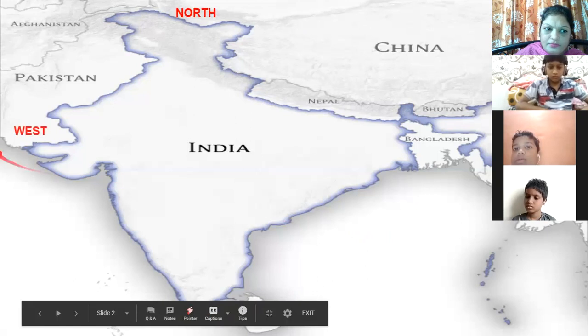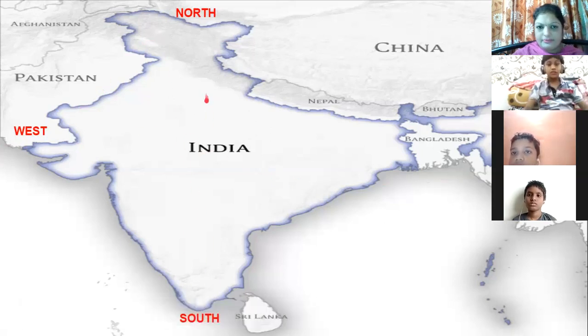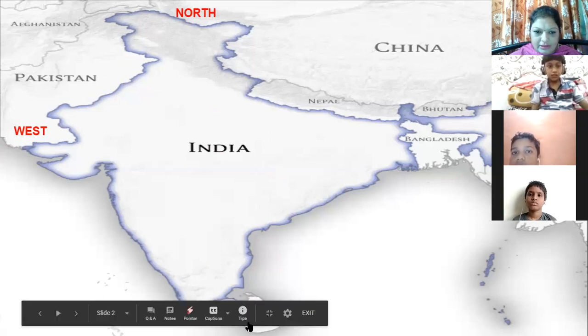Then you have your west. That means to the left is your west. And to the right is your east. So we have four directions. North of India, then you have south of India, west and east. North, south, west and east.